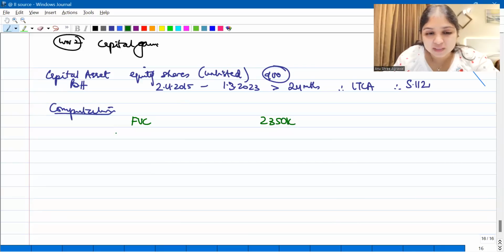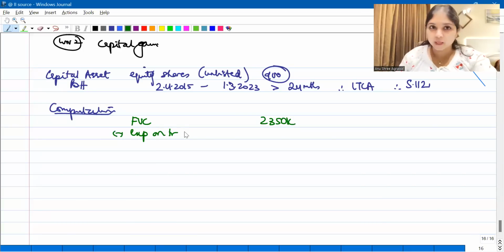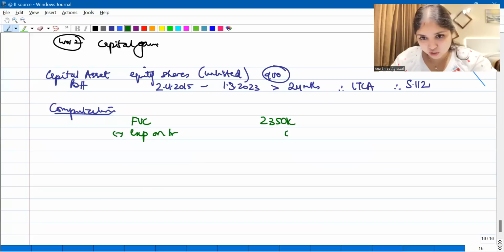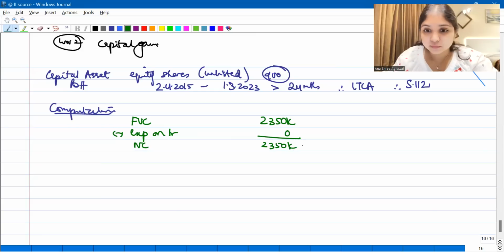After this, we subtract expenses on transfer. Does the question talk about expenses on transfer? No, we had expenses on transfer only relating to the depreciable asset. For these unlisted shares, we don't have any expenses on transfer. So this 23,50,000 as it is becomes the net consideration. Then after this, what do we subtract? Tell me. After this, we subtract indexed cost of acquisition.